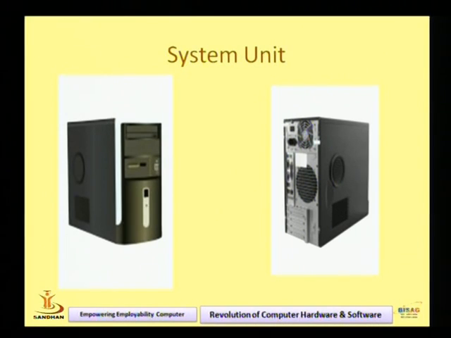Please check the slide. We also have the desktop computer. Sometimes we call this the CPU, but it is not the CPU, it is the system unit. It is a kind of box. There are different mechanisms like starting and stopping the computer. We can have the floppy disk and DVD drive. So different components reside in this system unit. There are two images of the system unit, one from the front and the second from the back. Now you are realizing what the system unit means.